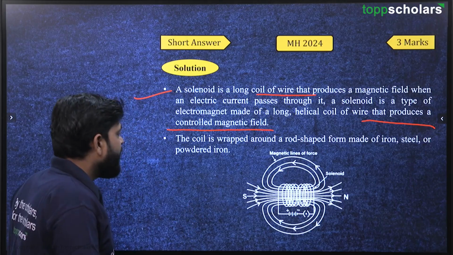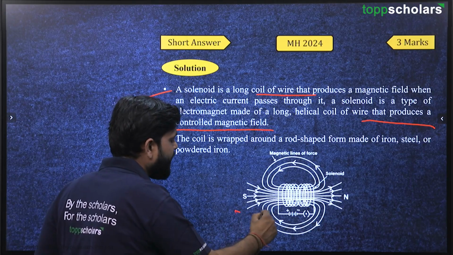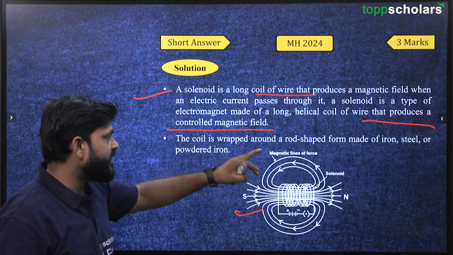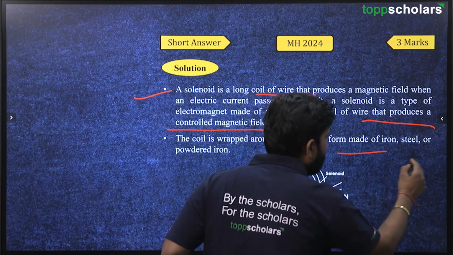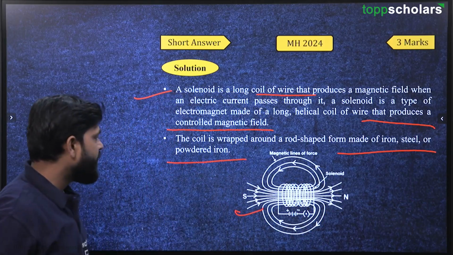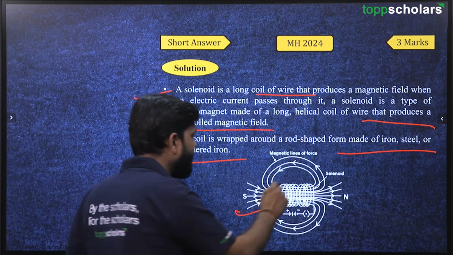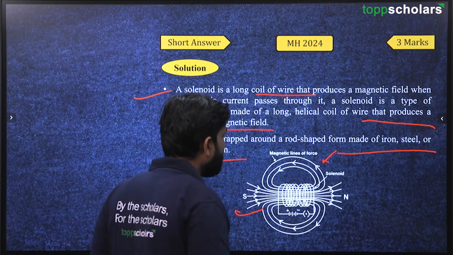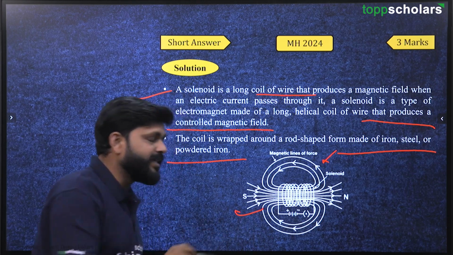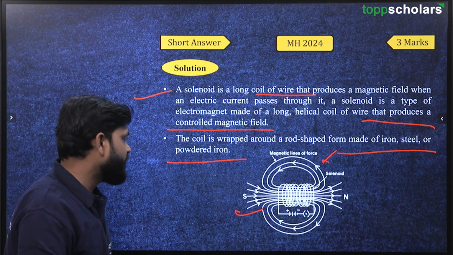Now this is a figure that we can see, that of a solenoid. In the solenoid, the coil is wrapped around a rod shaped form made of iron, steel or powdered iron. So we can see the magnetic field lines here, and inside the solenoid there will be parallel magnetic lines, right?